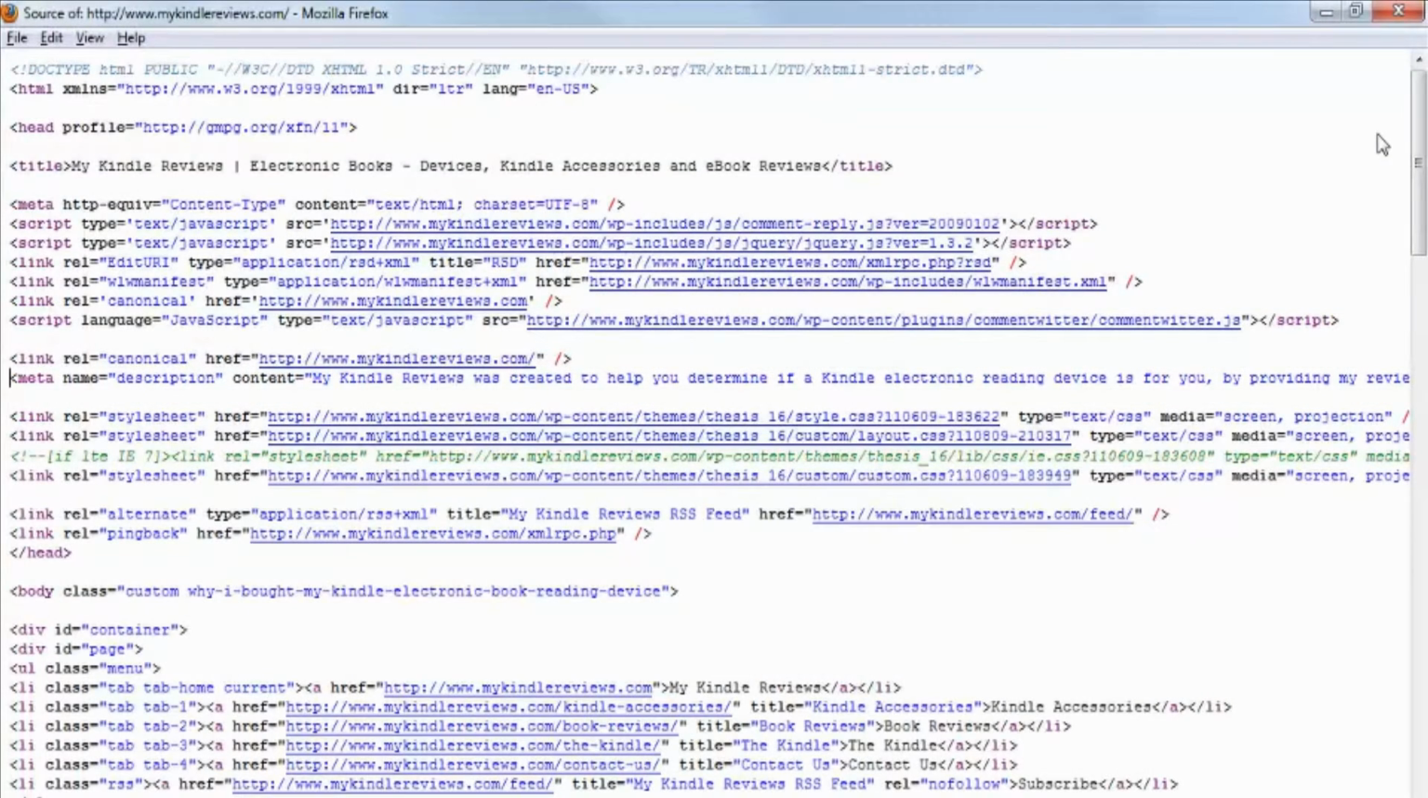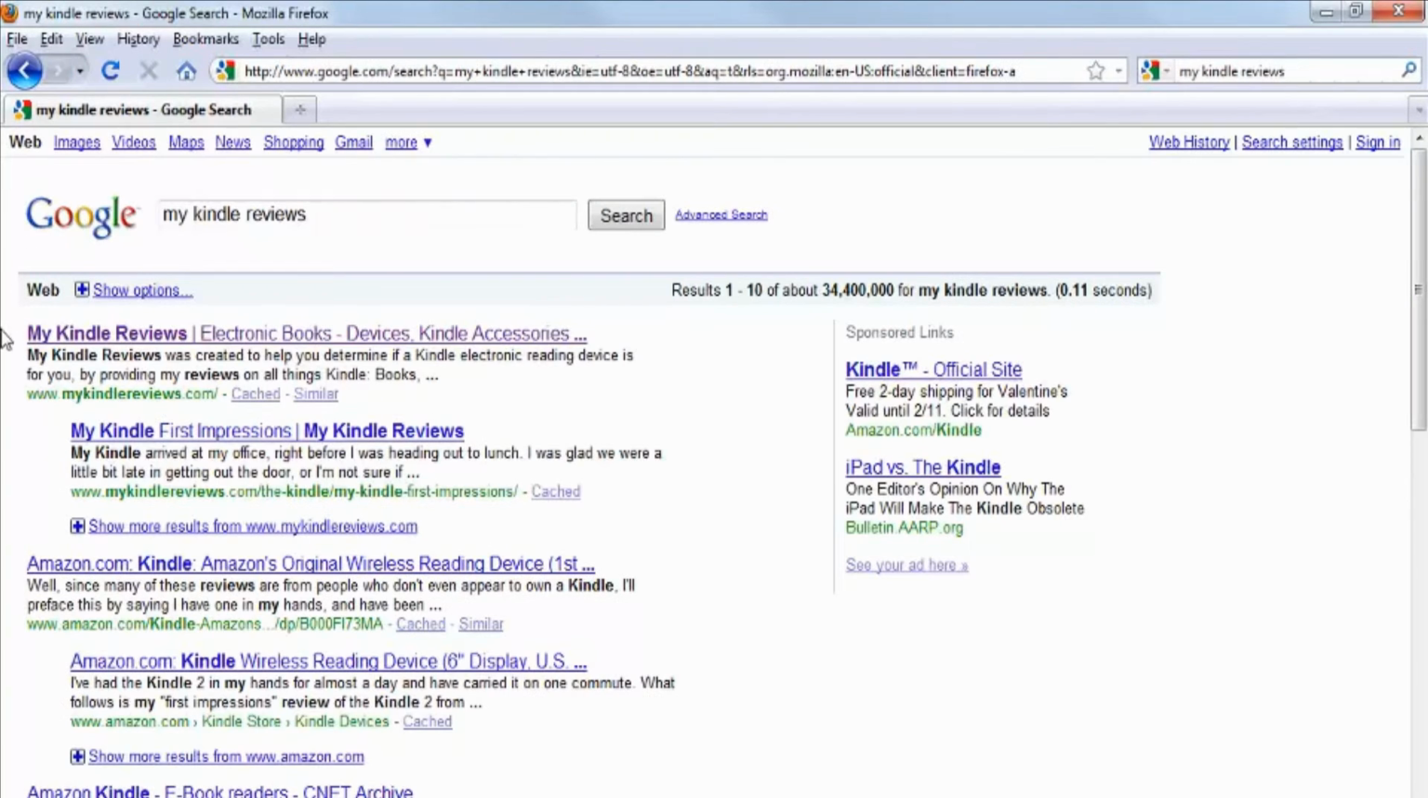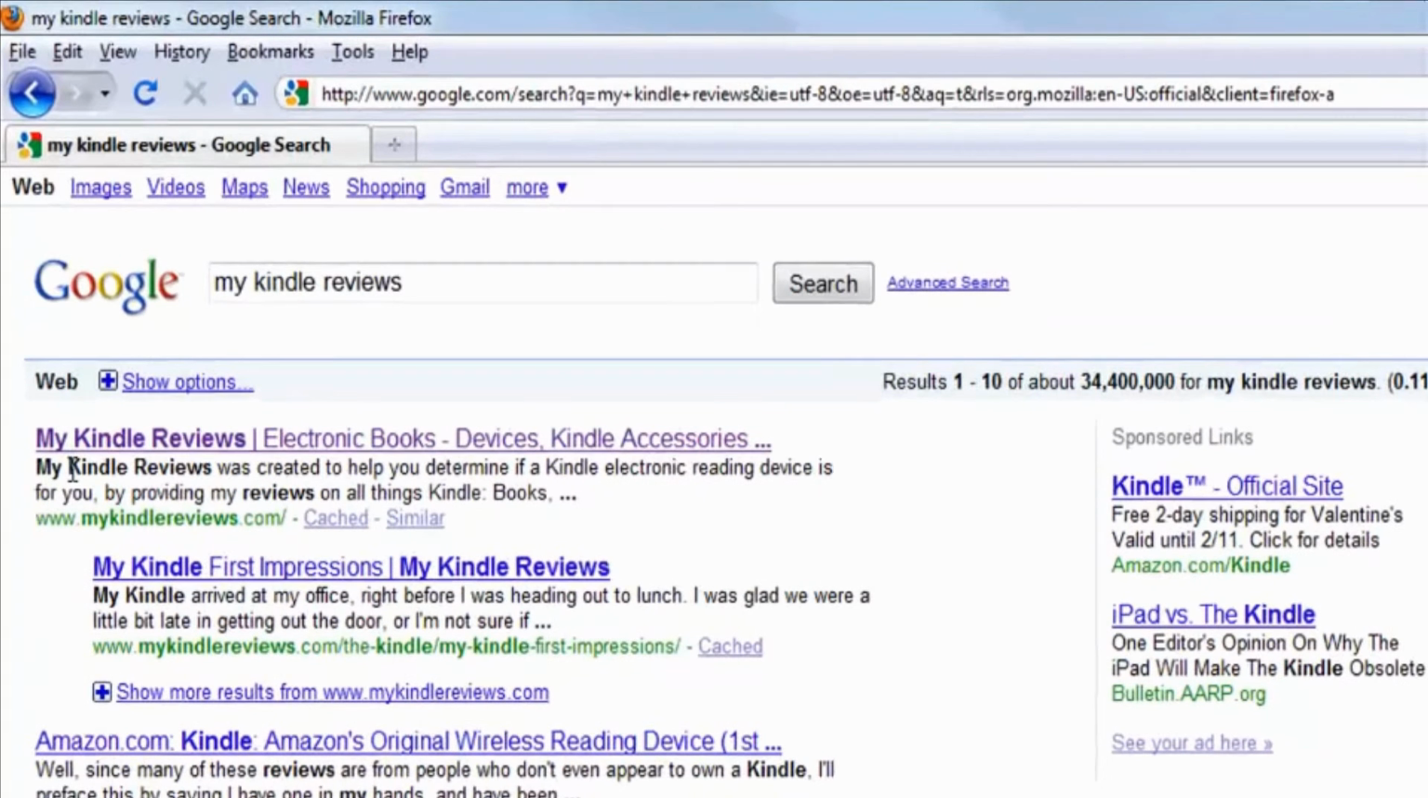Now let's see how meta descriptions might be displayed in the search results. We'll type My Kindle Reviews into Google. And here's our result, and here is the meta description showing as our description.